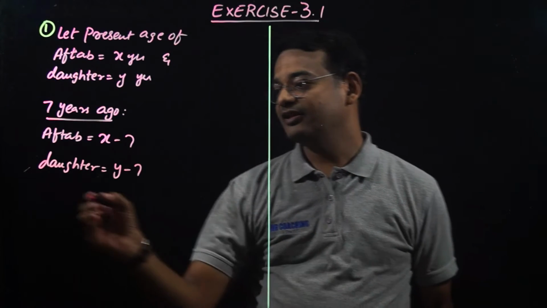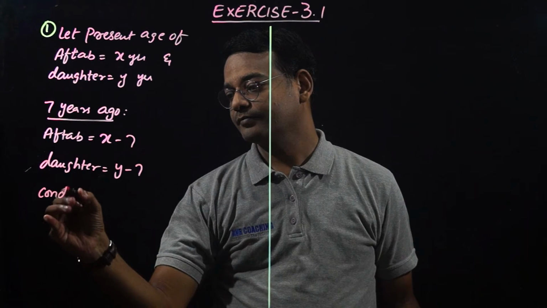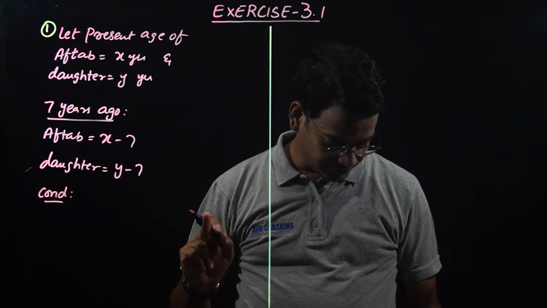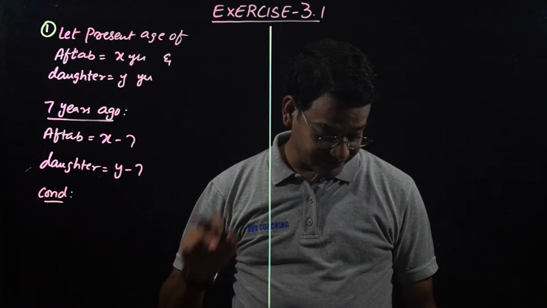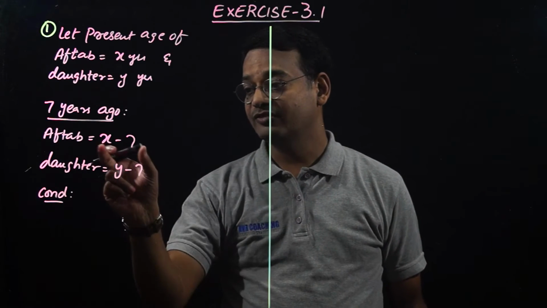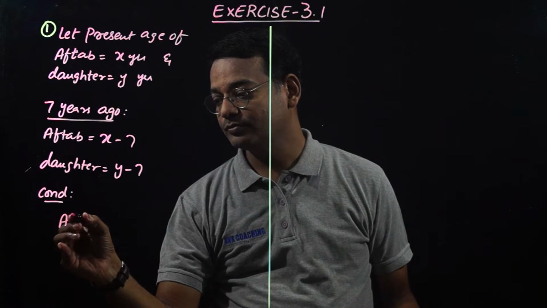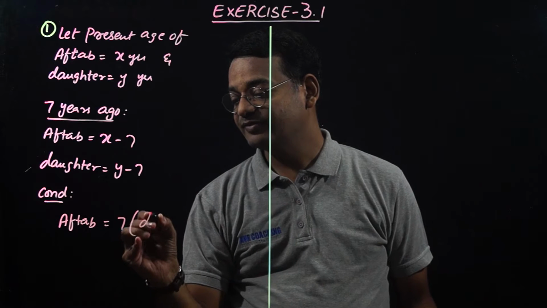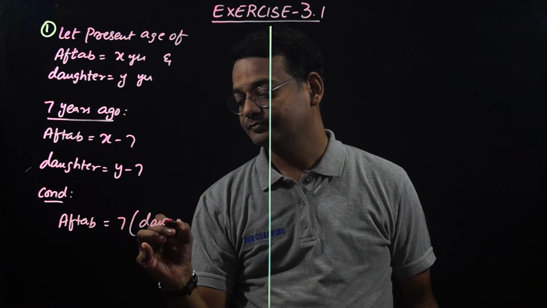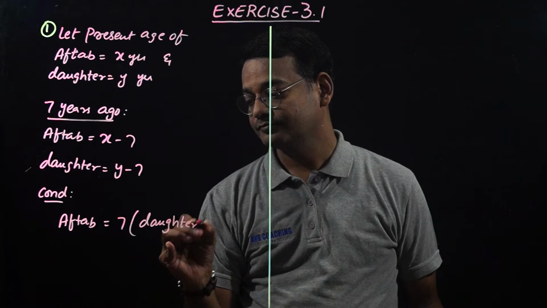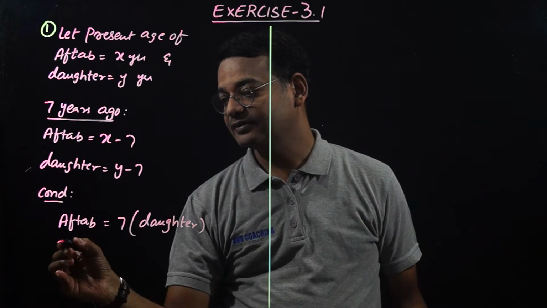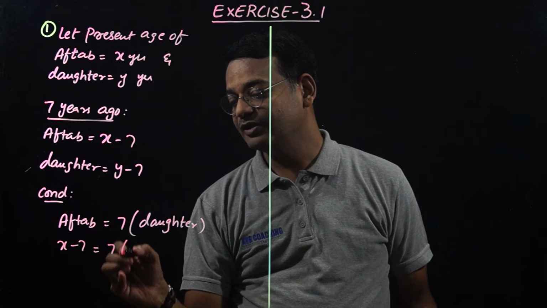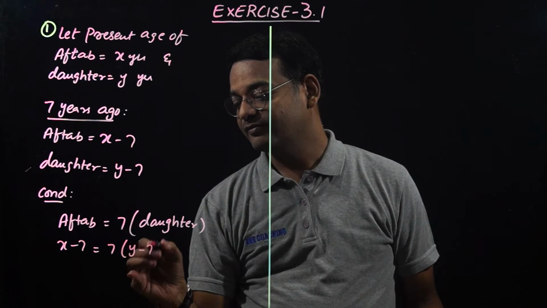But the condition given here is, Aftab is telling that 7 years ago I was 7 times as old as you. Therefore Aftab's age is equal to 7 times his daughter's age. So Aftab's age is x minus 7 and is equal to 7 into daughter's age, which will be y minus 7.